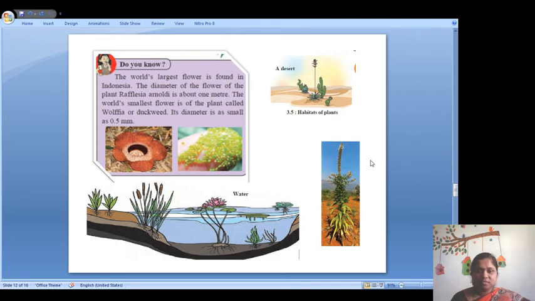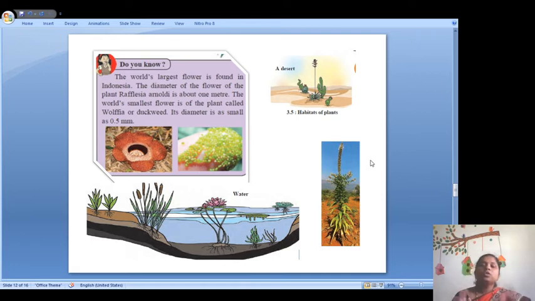And the smallest flower is duckweed. It is very, very small, like a tiny flower. So there is a largest flower in the world, and a smallest flower also.